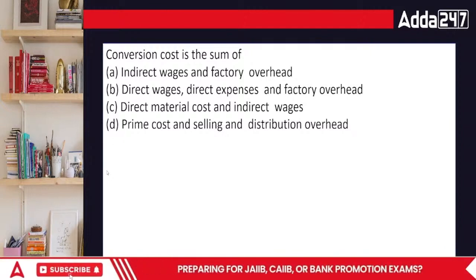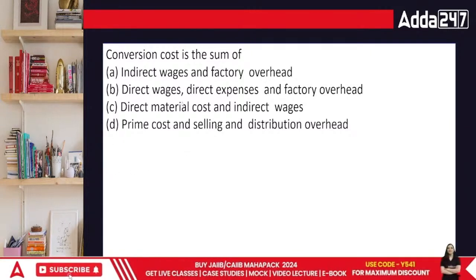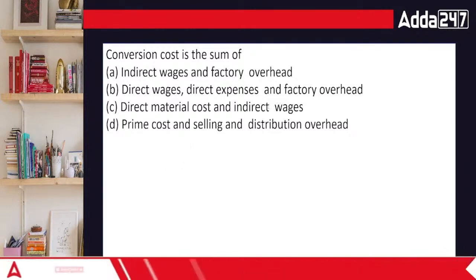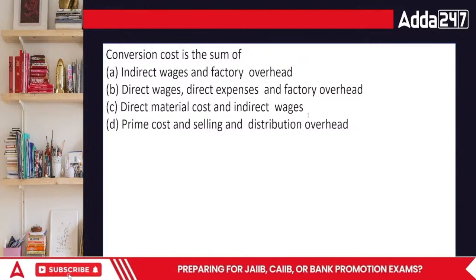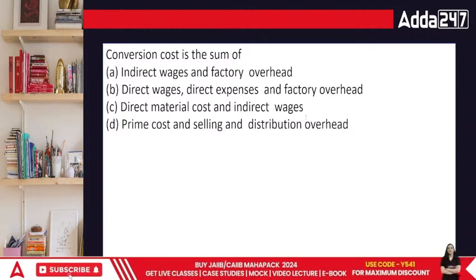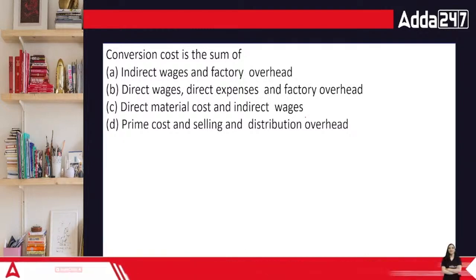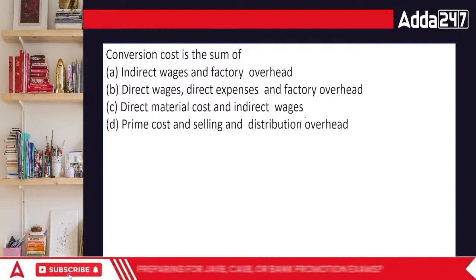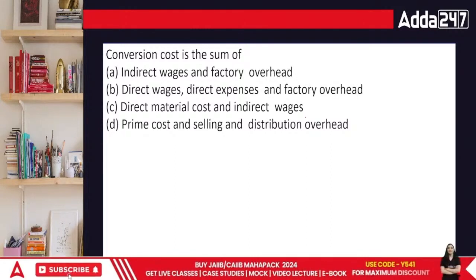Conversion cost is basically an area of costing. How do we define it? When we talk about conversion cost, conversion means just converting into something else, right? That means raw material to finished goods.